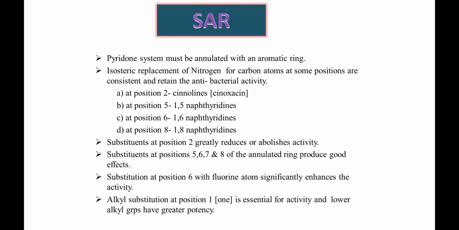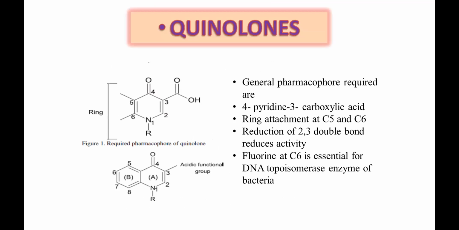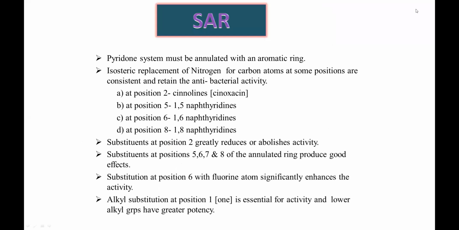So carbon can be replaced by nitrogen in the ring. Now if you see the molecule, substitution at the second position directly reduces or abolishes the activity. If you see the second position, I'll show you with the cursor. The second position should not be substituted. If you try to substitute, it either abolishes or completely reduces the activity. So your second position should not be substituted.